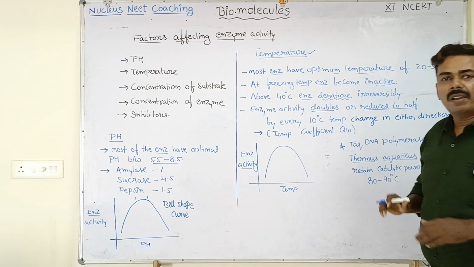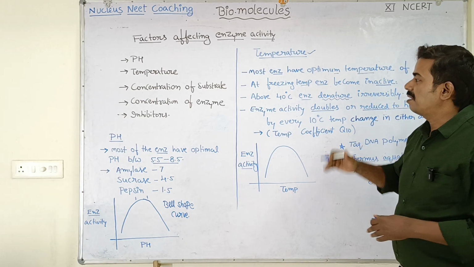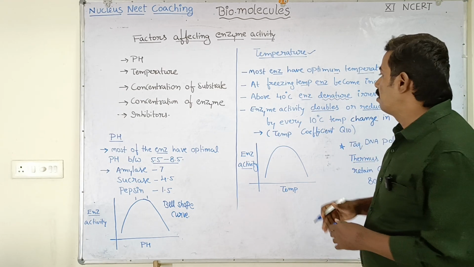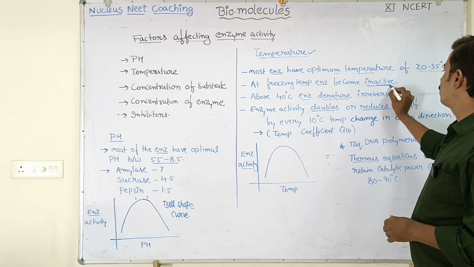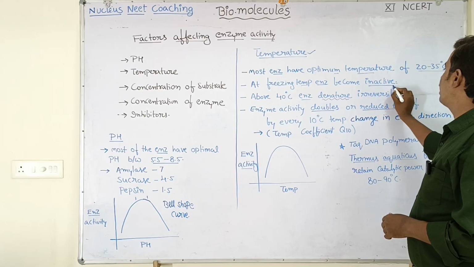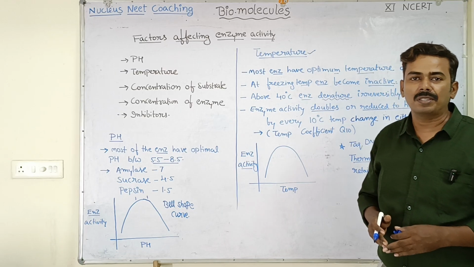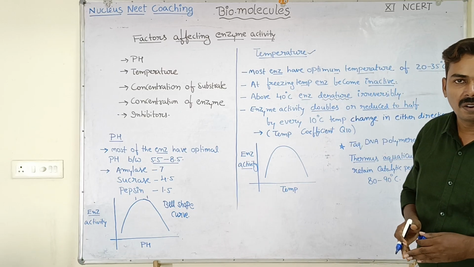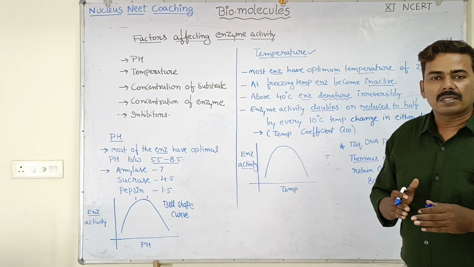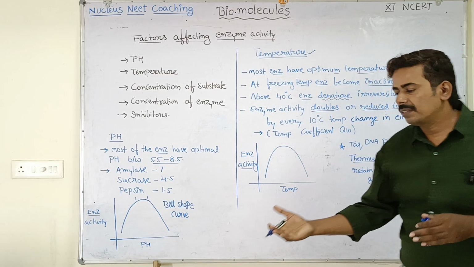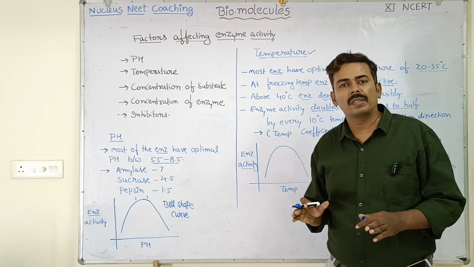But what happens when temperature decreases below 20 degrees centigrade, such as when the temperature goes to freezing point? At freezing temperature, the enzymes become inactive. That means they will stop their catalytic activity at freezing temperature, 0 and below 0 degrees centigrade. Once the temperature is brought back to normal levels, room temperature, the inactivated enzyme will regain its enzyme activity. There is no problem in that.